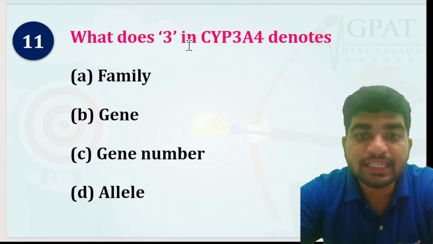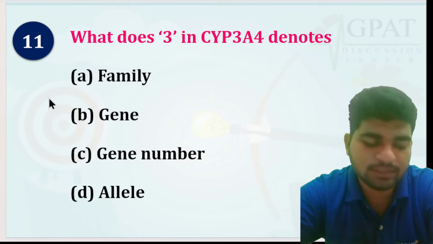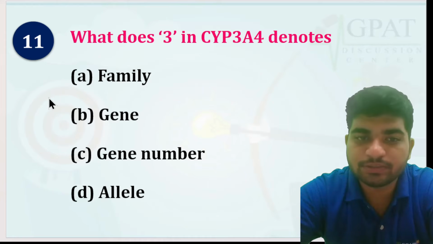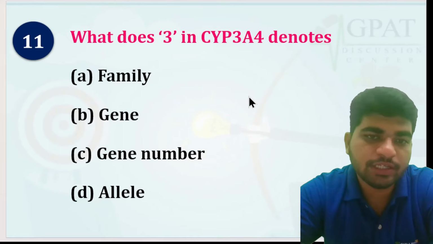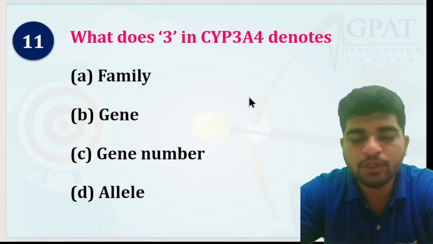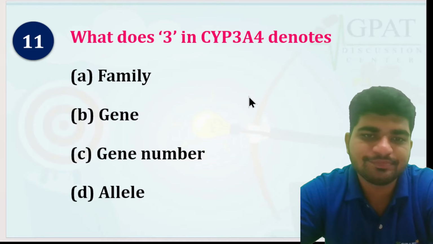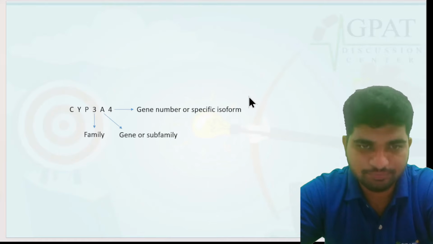What does 3 in CYP3A4 denote? This question is very important. It has been asked in a previous GPAT exam. So what does 3 generally refer to? The options are family, gene number, or allele. The answer is family.